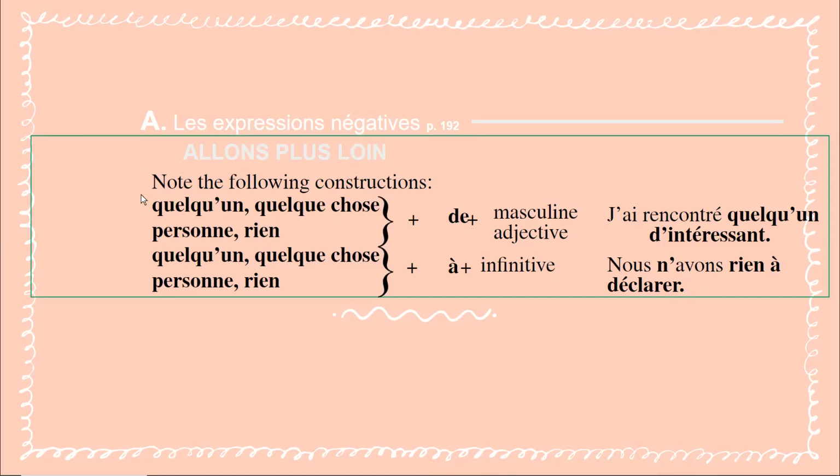So these expressions, plus de, when they are followed with de, we use a masculine adjective after them. See, intéressant is a masculine adjective after de. I met someone who's interesting. J'ai rencontré quelqu'un d'intéressant. But when we use one of these expressions with à, when it's followed with à, we use an infinitive. Nous n'avons rien à déclarer. We have nothing to declare.